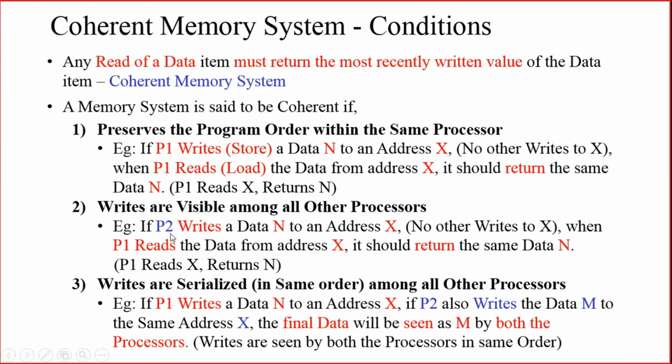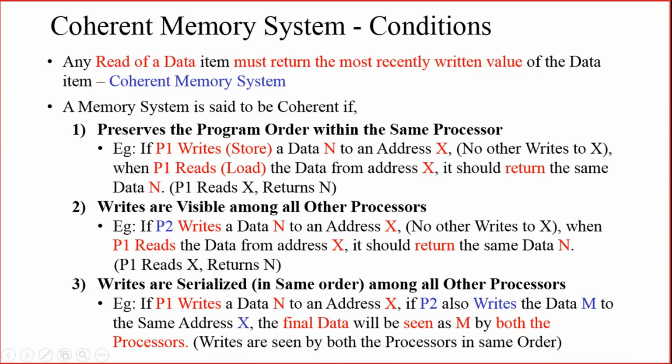For example, another core, say P2, the second core, is writing a data N to an address location X, and let us consider no other writes have taken place after that.